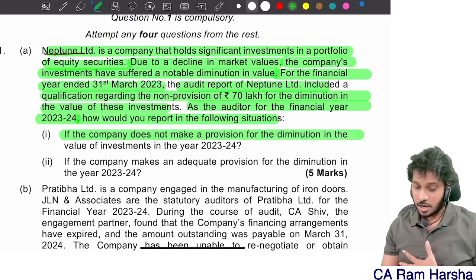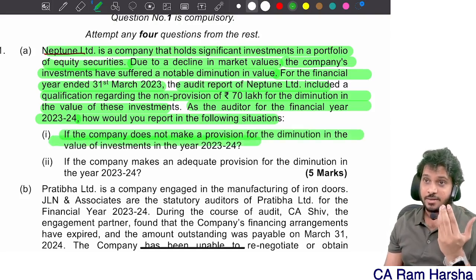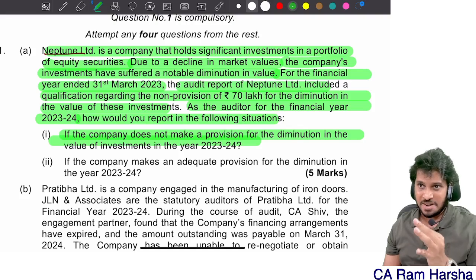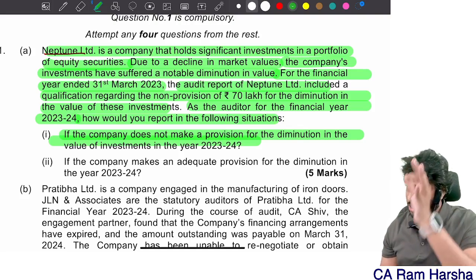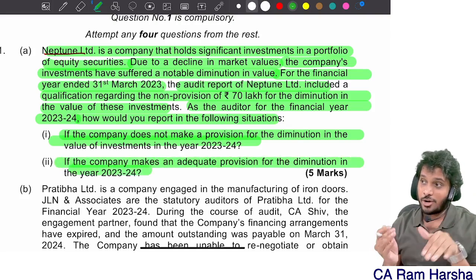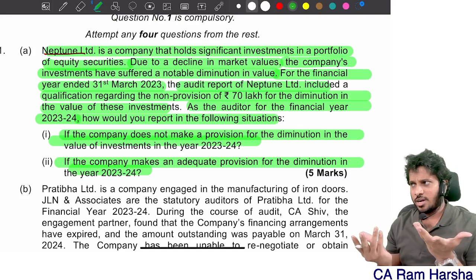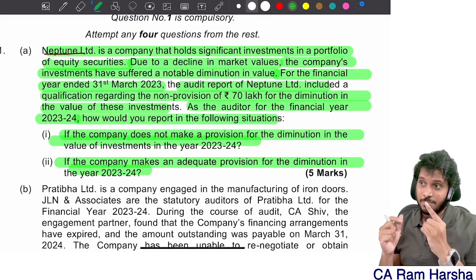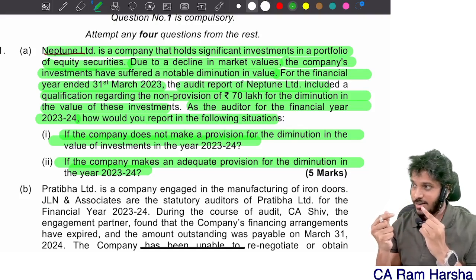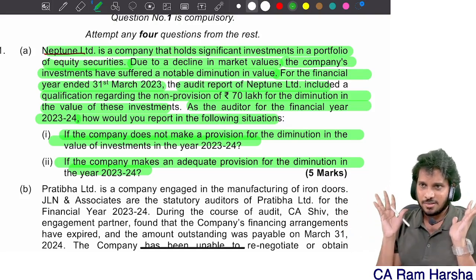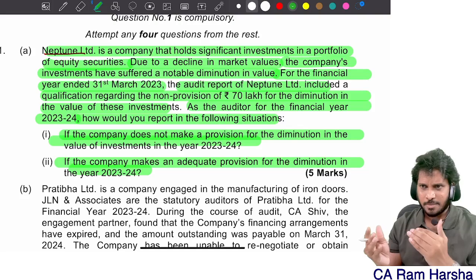If the company does not make provision, and the previous year auditor has given a qualified opinion, and the reason for the qualified opinion is relevant and appropriate in the current period and material, the current year auditor shall also qualify the current year audit report. If the company makes adequate provision, what does the auditor have to report? He will not qualify. But in the Other Matter paragraph, we will just mention the fact that the previous year financials were audited by the preceding auditor and he gave a qualified opinion. That alone we will mention. Correct? You see the answer? Same answer.